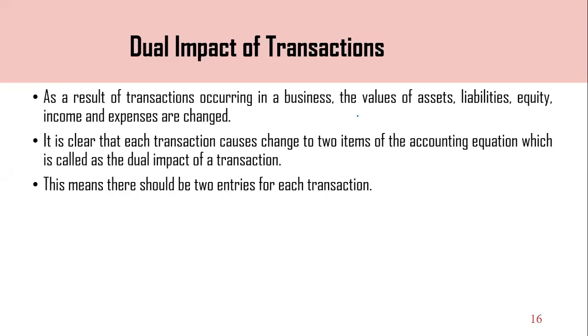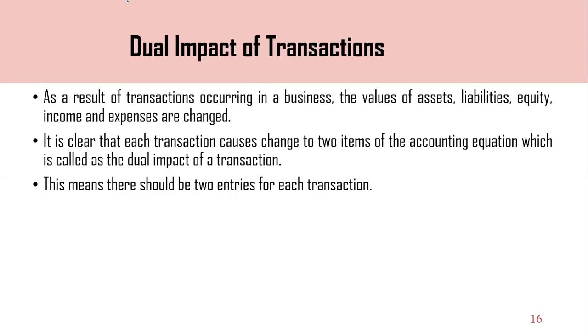So as a result of transactions occurring in a business, the value of assets, liabilities, equity, income, and expenses are changed. Right? There are 5 elements, as I mentioned earlier: assets, liabilities, equity, income, expenses. If transactions occur in the business, definitely the value may be impacted for such elements. අපි හඳුනාගත්ත element පහට යම් ගනුදෙනුවක් සිද්ධ වුණොත් විවිධාකාරයෙන් බලපෑම් සිද්ධ වෙනවා. ද්විත්ව බලපෑමක් තමයි තියෙන්නේ, right?